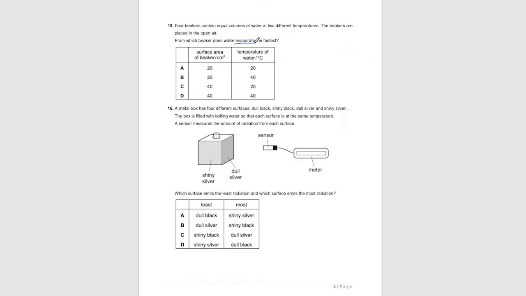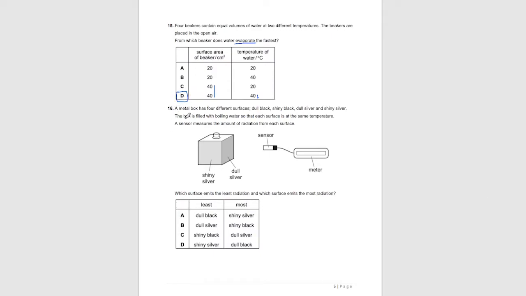Evaporation is affected by two conditions. One is temperature and the other one is surface area. The higher the surface area and the higher the temperature, the faster the molecules evaporate. So the surface area should be high and the temperature of the water should also be the highest. So answer is D.